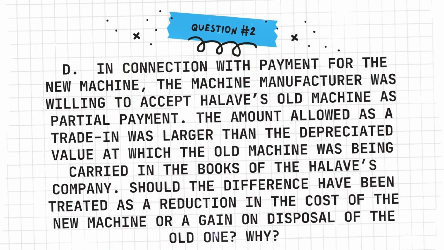D. In connection with payment for the new machine, the manufacturer was willing to accept Halave's old machine as partial payment. The amount allowed as a trade-in was larger than the depreciated value at which the old machine was being carried in the books of Halave's company. Should the difference have been treated as a reduction in the cost of the new machine or a gain on disposal of the old one?